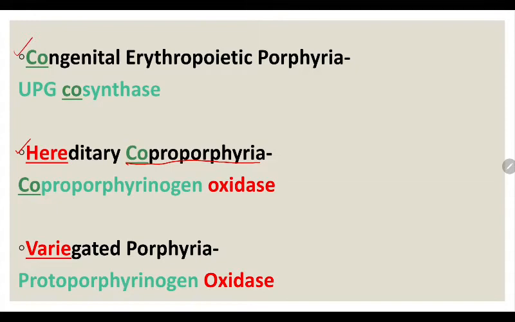To remember where oxidase comes in, hereditary, we will take hairy, and variegated we take vary. Hairy, vary are rhyming. So these two words in the disease names will point us to remember that the answer will have oxidase. So hairy, vary will have oxidase. Thereby hereditary coproporphyria has enzyme deficiency of coproporphyrinogen oxidase, and variegate porphyria will have protoporphyrinogen oxidase, because protoporphyrinogen oxidase is the last but one step. So it is protoporphyrinogen oxidase.